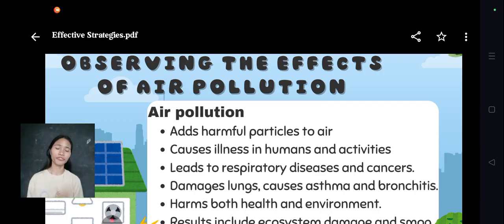These pollutants come from vehicles, factories, power plants, and burning materials, or anything that produces smoke or harmful gases that damage the air. And when people breathe polluted air, it can cause illnesses such as asthma, bronchitis, respiratory diseases, and even cancer. Air pollution does not only harm humans, it also damages ecosystems, contributes to smog formation, and leads to acid rain which further harms the environment.